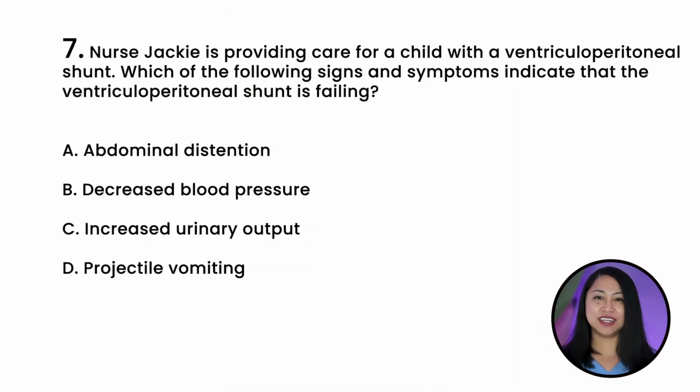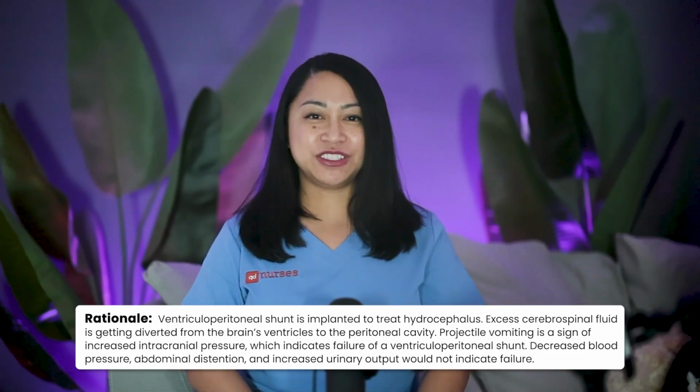Question 7. Nurse Jackie is providing care for a child with ventriculoperitoneal shunt. Which of the following signs and symptoms indicate that the ventriculoperitoneal shunt is failing? A. Abdominal distension. B. Decreased blood pressure. C. Increased urinary output. Or D. Projectile vomiting. And the correct answer is D. Projectile vomiting. Let's go over the rationale.